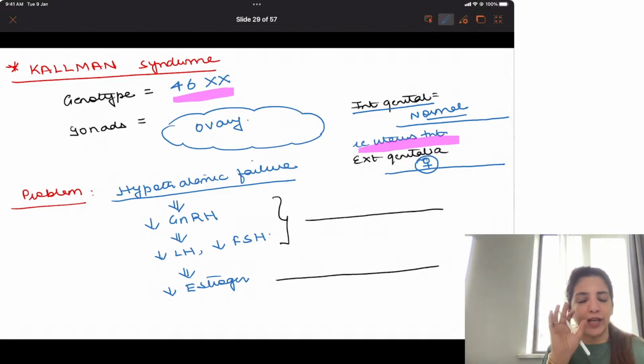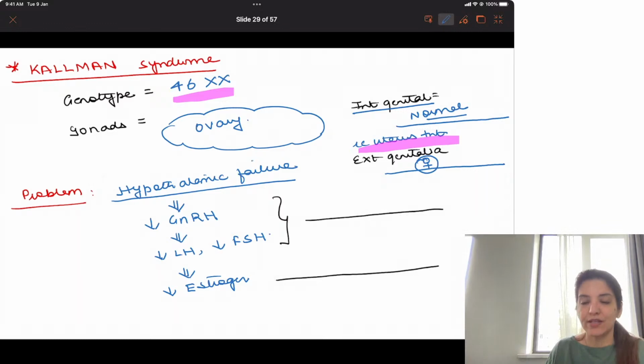Right? In intrauterine life, they are a normal female, which has a 46XX chromosome, where the internal genitalia are normal, the external genitalia are normal, the gonads are normal, right? Everything is normal in them, right? Now, what is the problem? The problem is that at puberty, hypothalamic failure occurs. Right? There is hypothalamic failure.